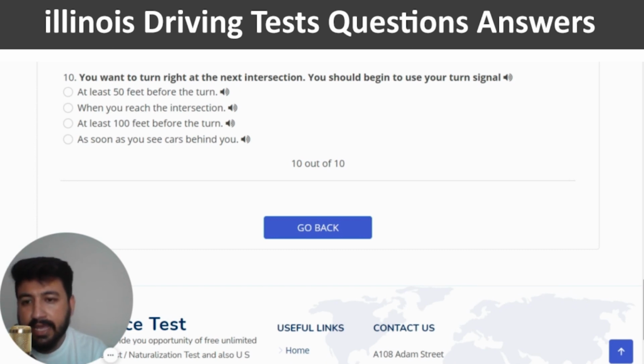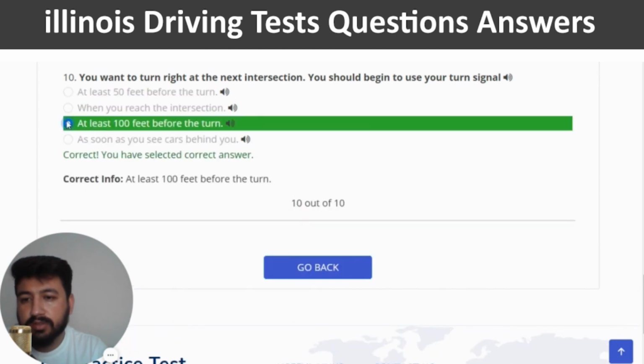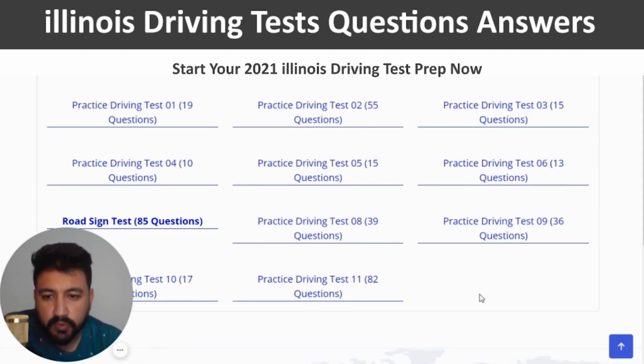The right answer is at least 100 feet before the turn. So I'm going to click on the third option. Yeah, this is the correct one. And this is also the end of quiz number 4. Congratulations on completing your first 4 quizzes.